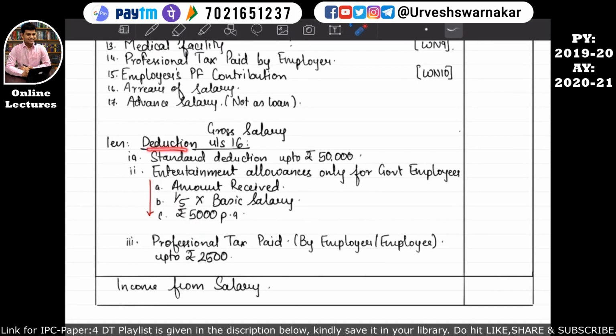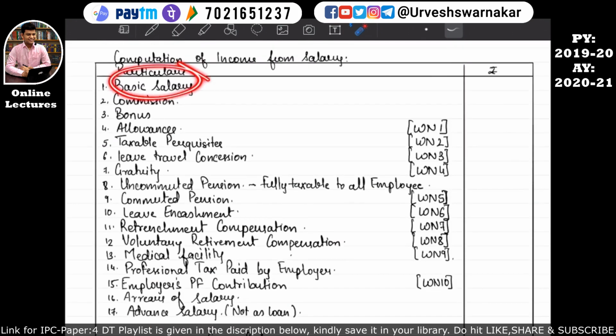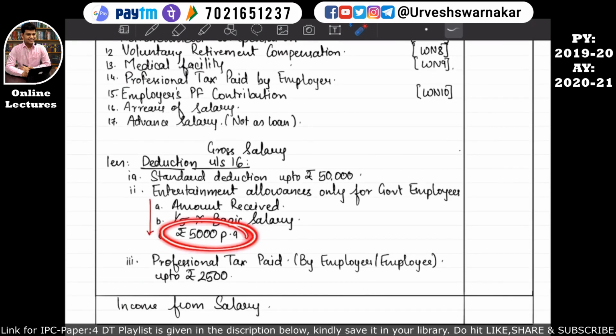So if an assessee has received an entertainment allowance, we will consider it in the allowances, and it will be reduced. That means the deduction will be available under section 16 subsection 2, but such deduction will be available only to the government employee as per this formula: amount received, 1/5 of the basic salary, or 5,000 per annum, whichever is lower will be taken into the outer column.